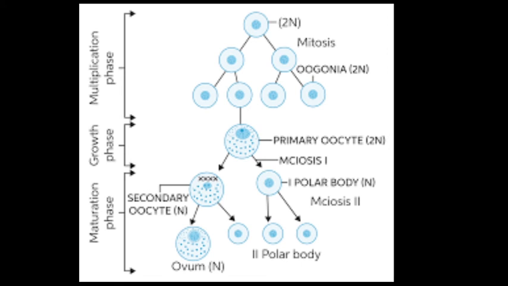Now we start with the multiplication phase. In the multiplication phase, the germinal epithelium cells of the ovary multiply by mitotic division.